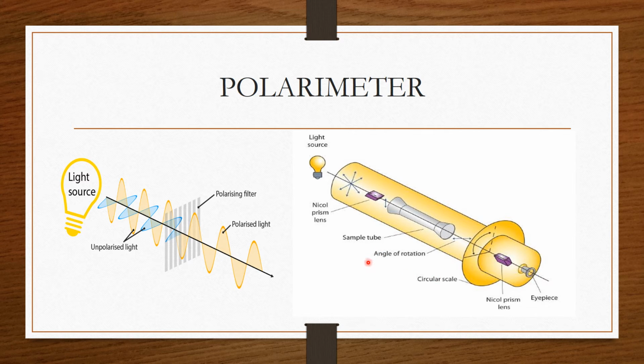So in this way we can find out the solutions that can rotate the plane polarized light, and this light is rotated towards the right or towards the left direction. These solutions are called optically active solutions or optically active compounds, and this phenomenon is called optical activity.